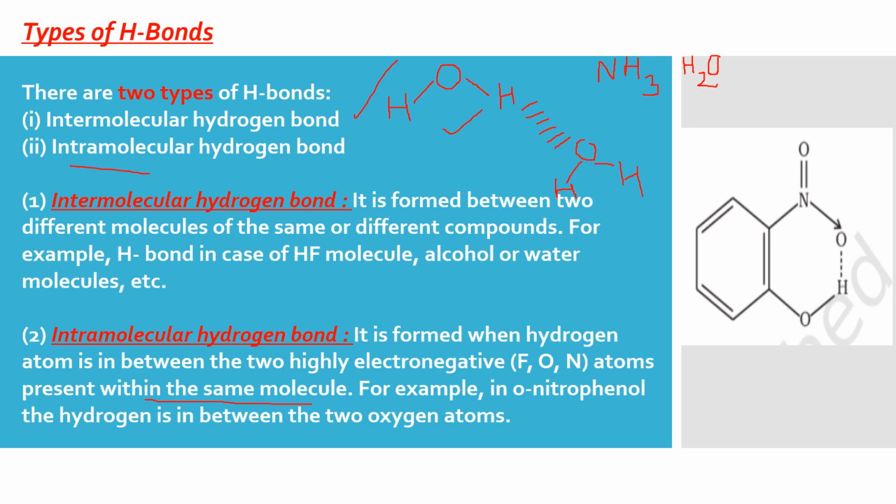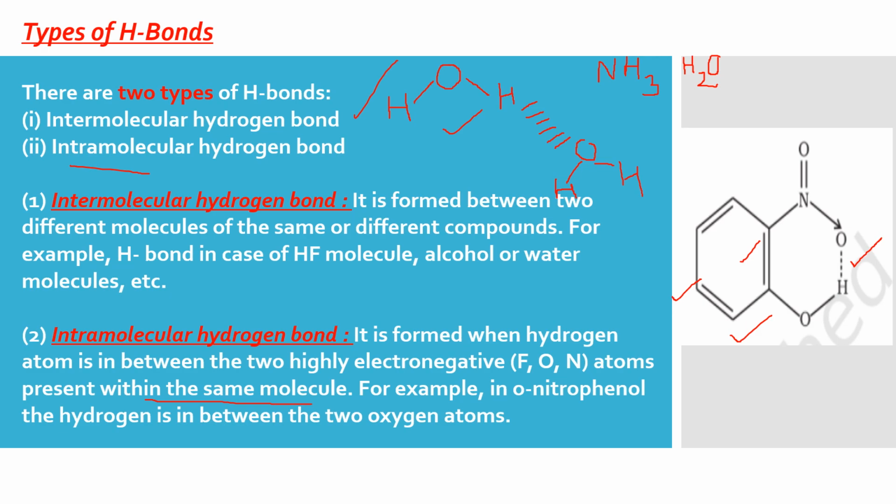Within the same molecule, here is an example. Benzene, it has NO2, and on the immediately next carbon, it has OH. If these two are so close, NO2 and OH, only then this H bonding is possible. If the OH is far away, suppose it is exactly opposite or any other position except the adjacent one, it's not going to give a stable structure, so that bonding will not be possible. In that case, it will be with the other molecule of its own kind, intermolecular.